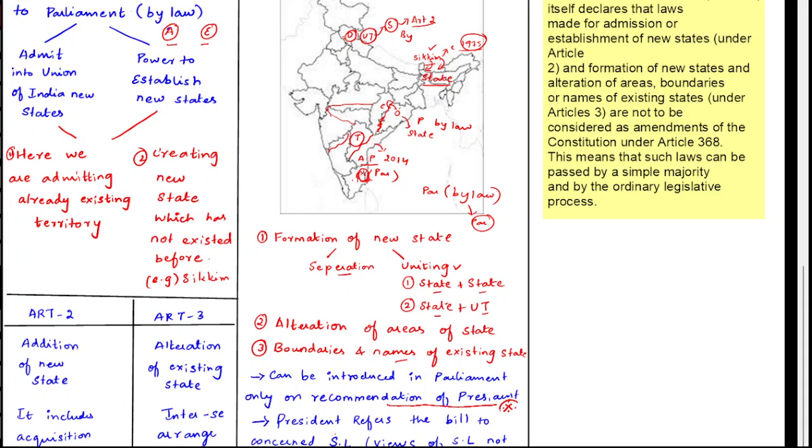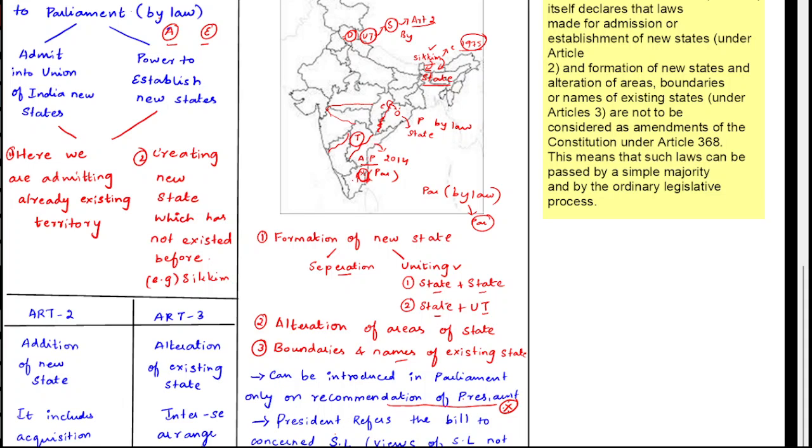This is very important because there are some provisions in our Indian Constitution where this consent of the President is very important. Another example I can give you is the money bill.